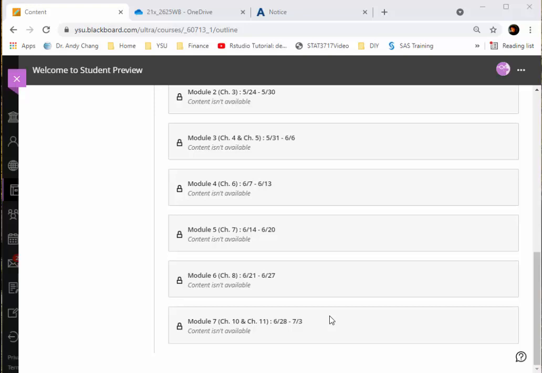Some students may miss a module and the module practice may not be available, but for the exam review, once you take it, you'll be able to check your result and repeat it, learning from these questions and solving them. So it will be very helpful for you to study for the exam. I strongly recommend you take the exam review and study it to prepare for all the exams.